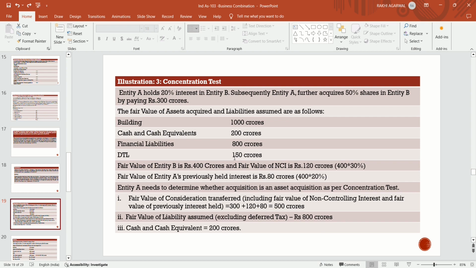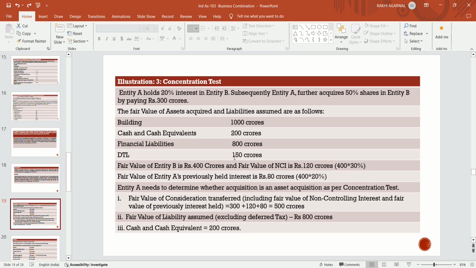Now the fair value of entity B is 400 crores and the fair value of non-controlling interest is 120 crores. The fair value of entity A's previously held 20% interest in entity B, held before acquisition of the 50% stake, is 80 crores.